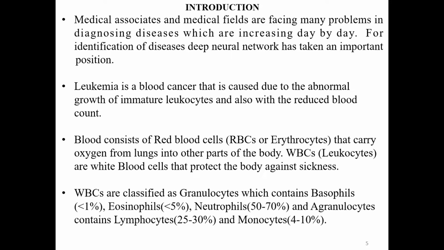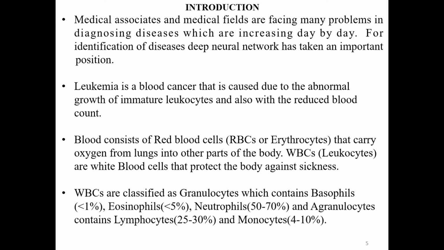Human blood consists of red blood cells and WBCs, which are called leukocytes. The function of the red blood cells is to carry oxygen from the lungs to other parts of the body. And the WBCs, called leukocytes, help to protect the body against sickness.